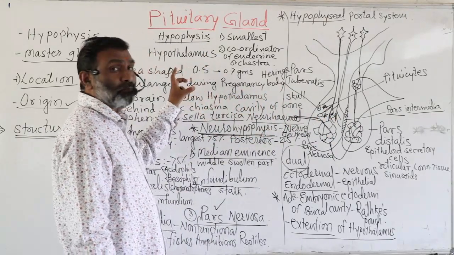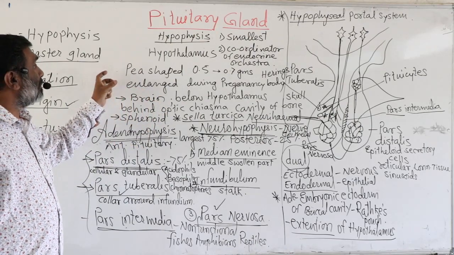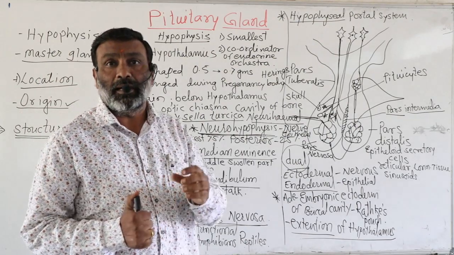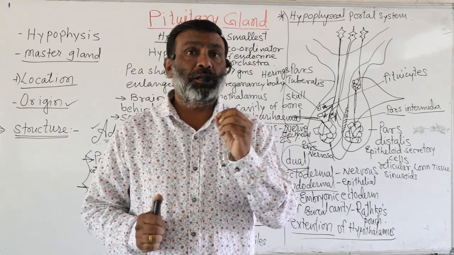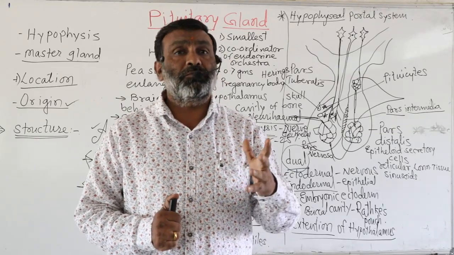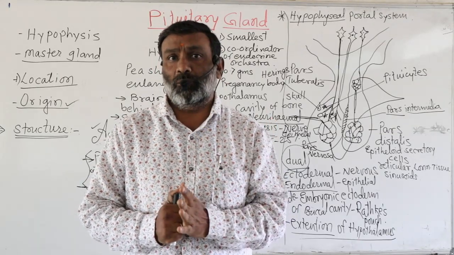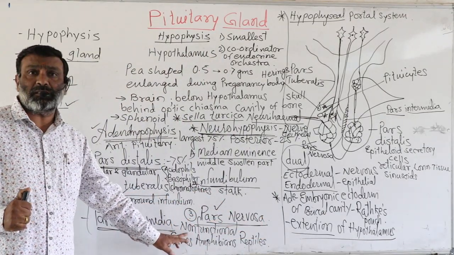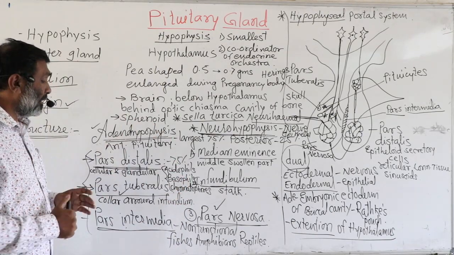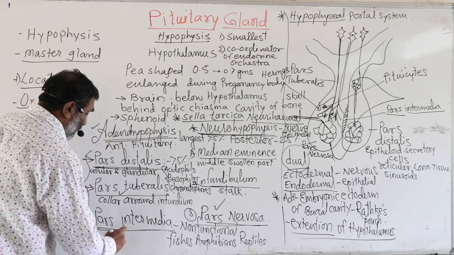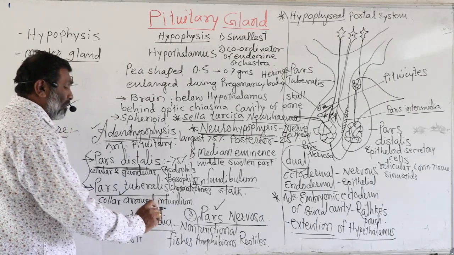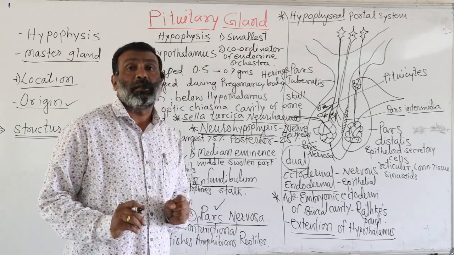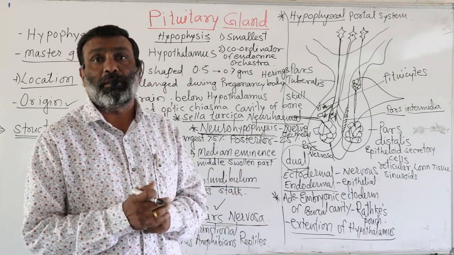What is the function of the pituitary gland? It is called the master gland, the coordinator of the endocrine orchestra. It functions through 6 to 7 different hormones. For example, the pars intermedia, though a vestigial part in human beings, secretes another hormone called MSH, which in lower vertebrates like fishes, amphibians and reptiles controls skin pigmentation.